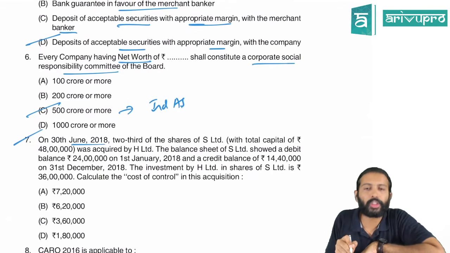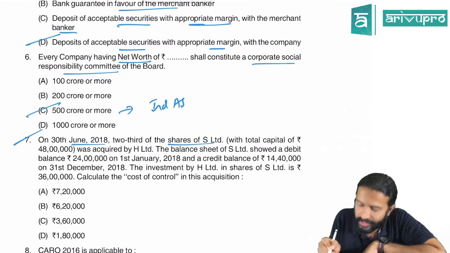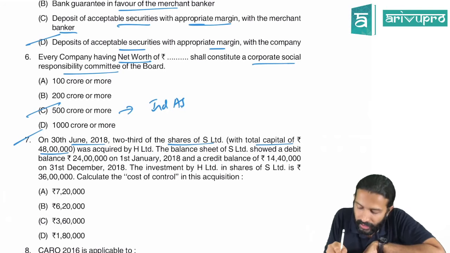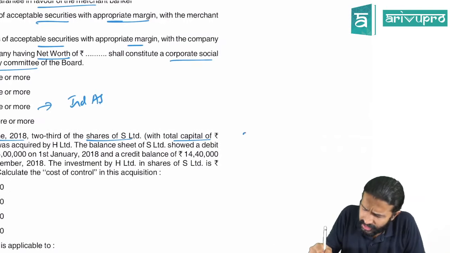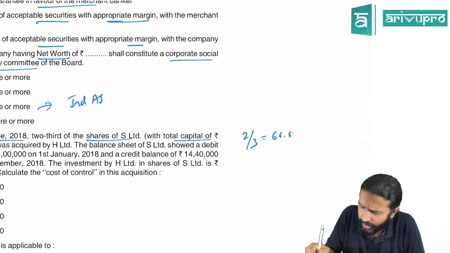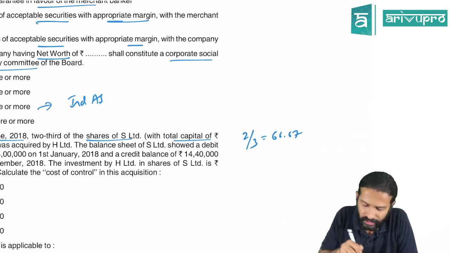On 30th June 2018, 2/3 of the shares of S Limited with a total capital of 48 lakh was acquired by H Limited. 2/3 means 66.67%, if you calculate 2 by 3 in your calculator.